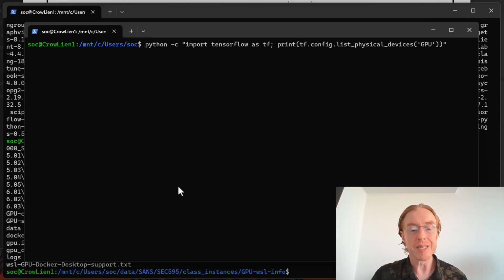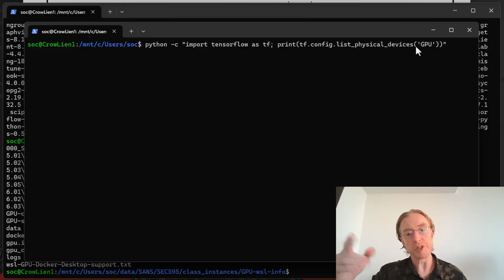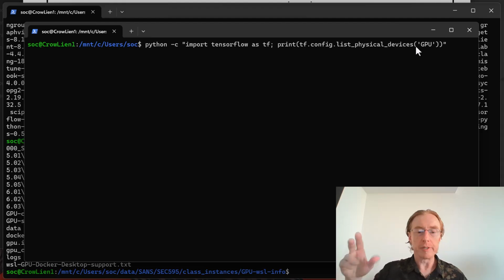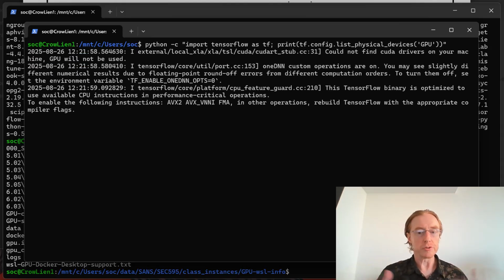So here I'm demonstrating that I don't have the GPU capacity in place yet. I'm running something, so python -c "import tensorflow as tf; print(tf.config.list_physical_devices('GPU'))". So that is something where this command is supposed to use TensorFlow, which is installed.